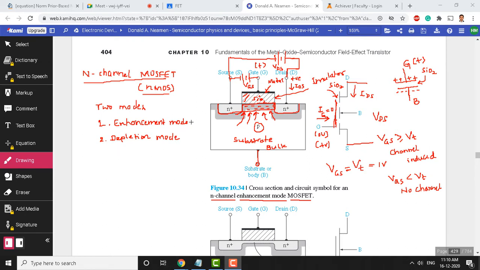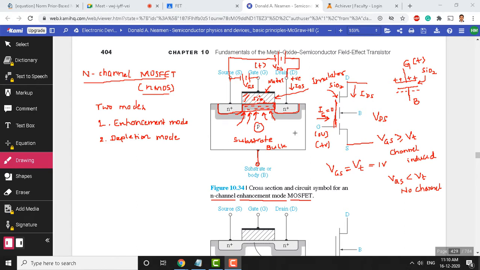We explained only the enhancement mode in the last class, but in today's class we will also explain what is called the depletion mode, and later on I will explain the analogy which will help you in understanding the MOSFET in more detail. Any questions regarding the enhancement mode MOSFET that we discussed last class?